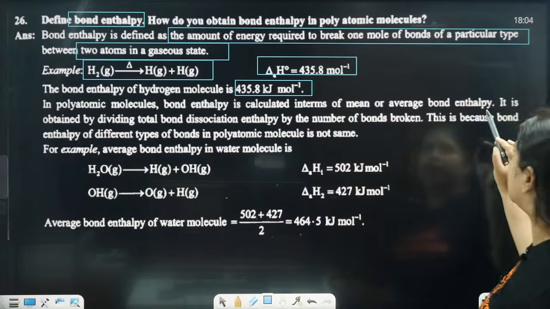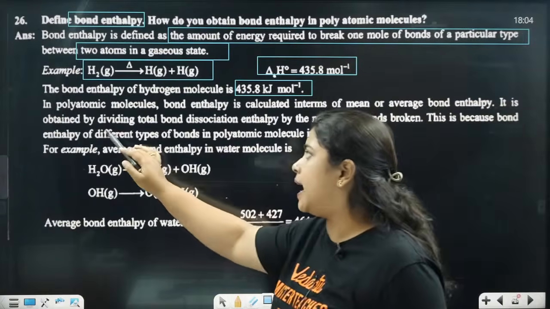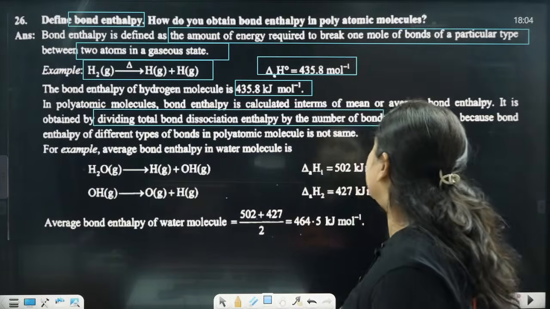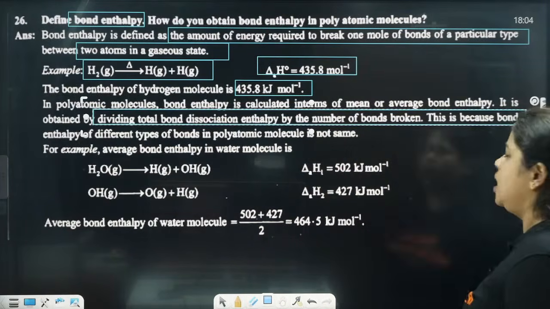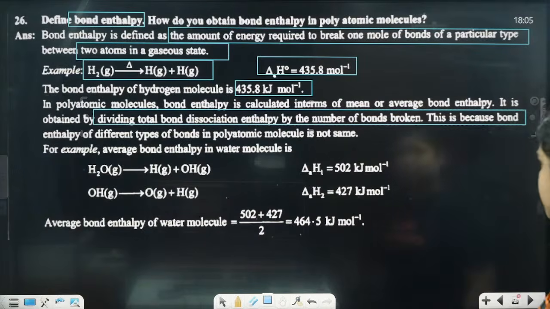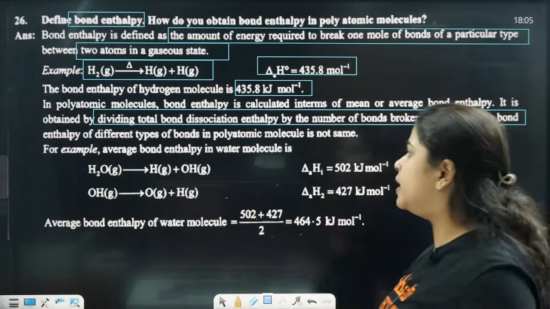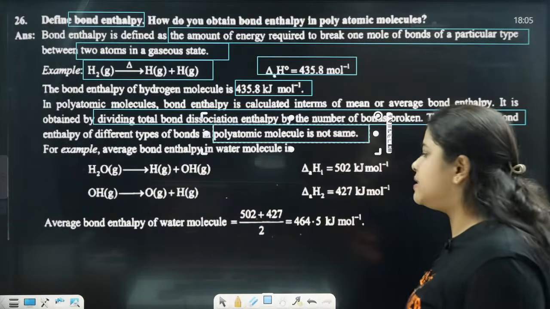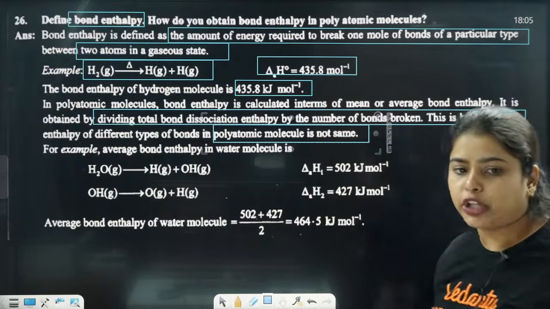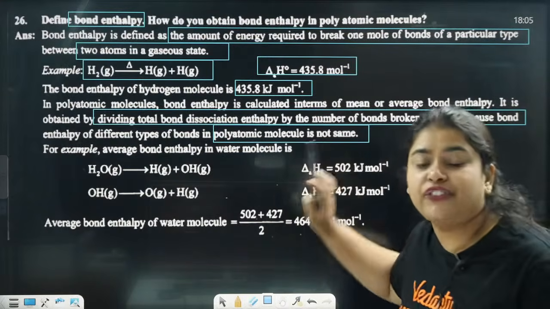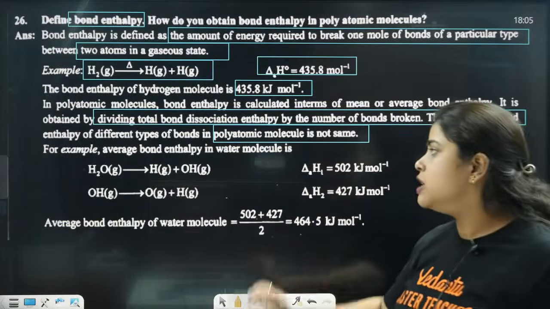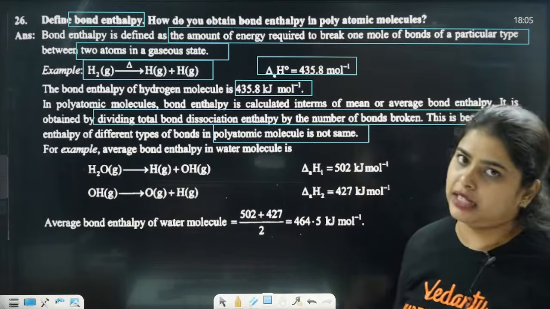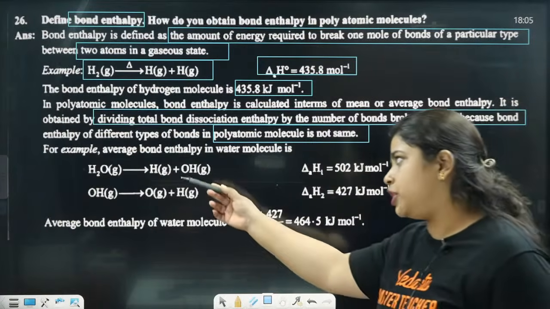Concentrate. Average bond enthalpy is obtained by dividing the total bond dissociation enthalpy by the number of bonds which are broken. This is because the bond enthalpy of different types of bonds in a polyatomic molecule is not the same. It is different, not the same. Okay? So that is why in polyatomic molecules bond enthalpy is formed like this. Clear? The next example is given the same way.